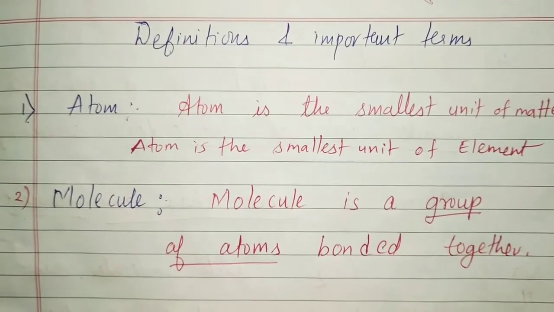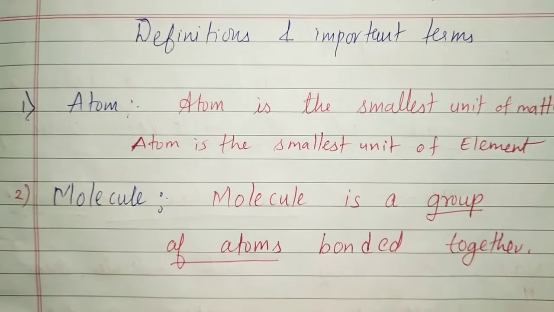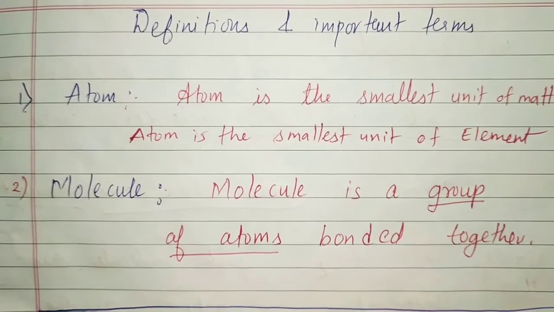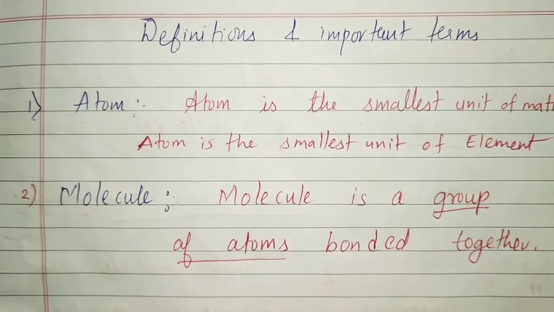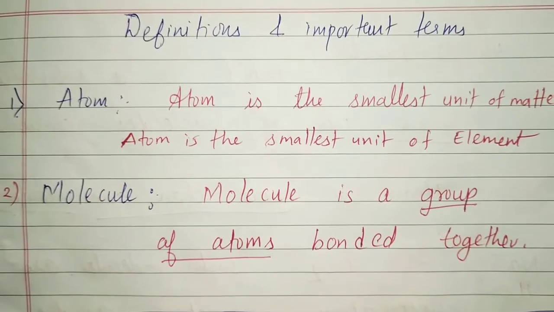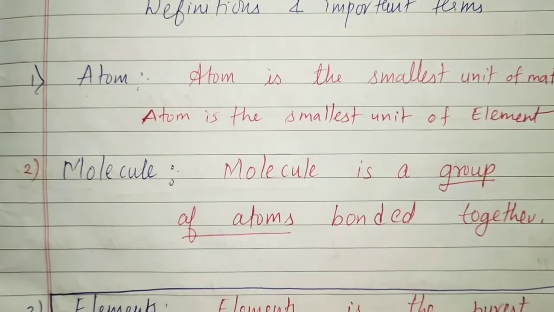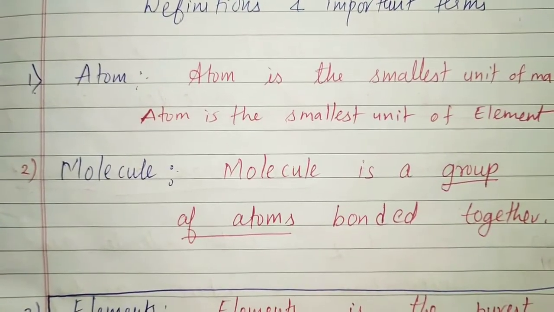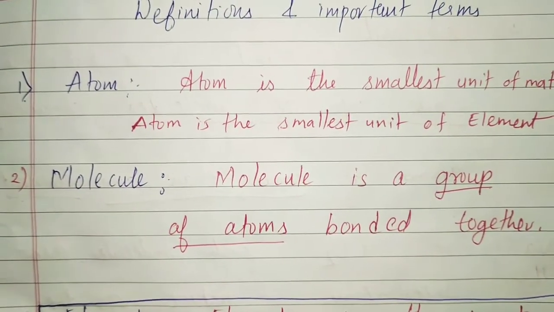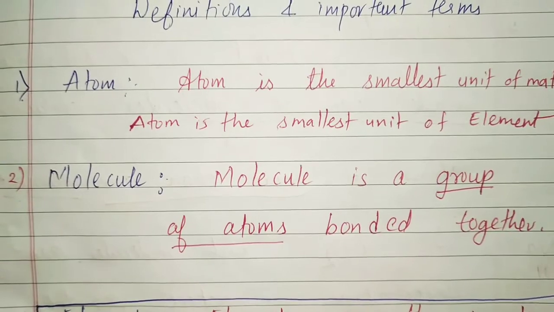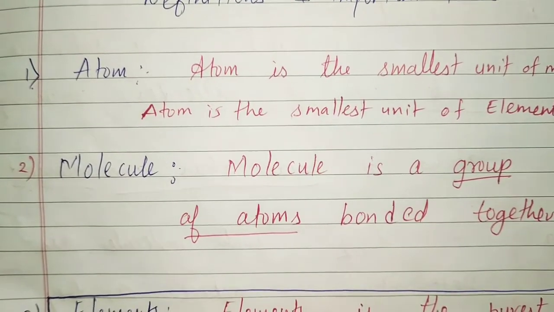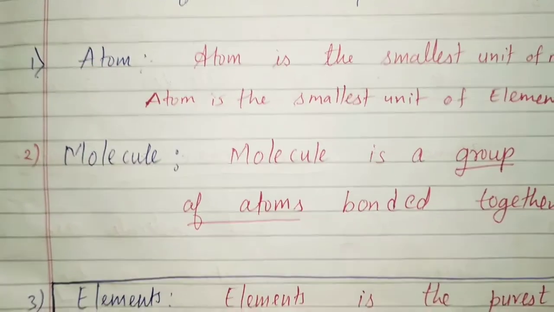Before going to discuss this chapter, let us understand some important terms. First is atom. Atom is the smallest unit of matter, or we can say atom is the smallest unit of an element. A molecule is a group of atoms bonded together. It can be made up of the same atom or of different atoms. But it is a group of atoms, either two or more.